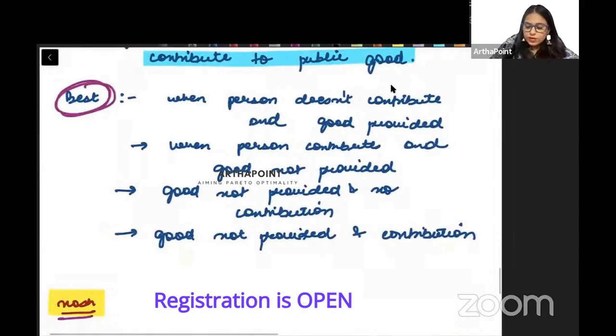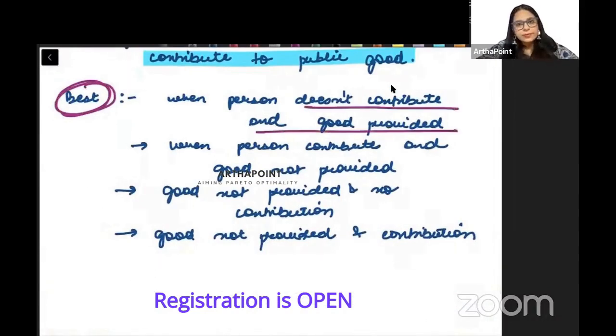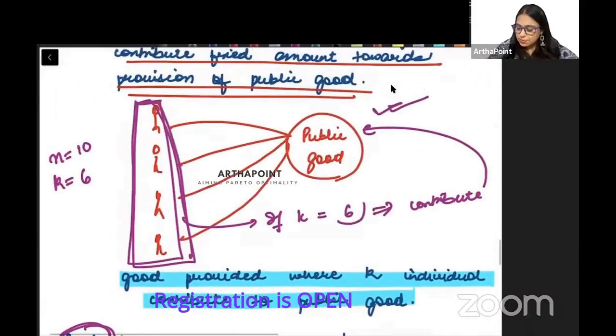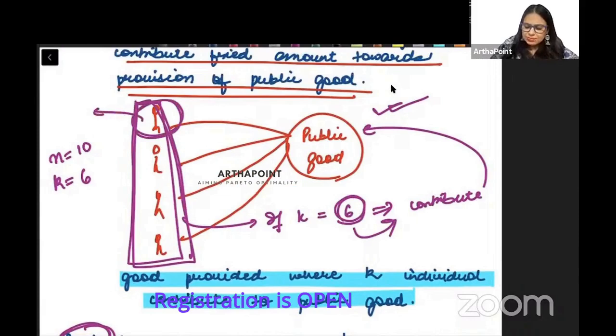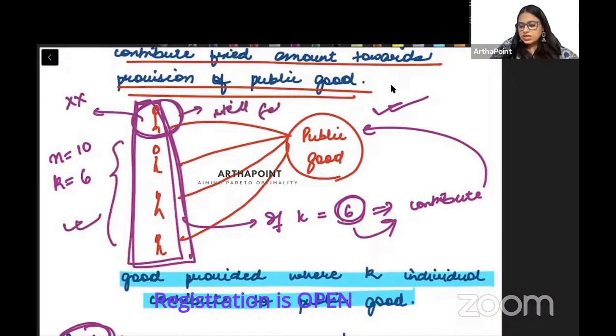The best option for any person is when he doesn't contribute and the good is provided. Because only 6 people are required to contribute, what will this person think? Let me not contribute. Others can contribute, and if I still get this public good, then this is the best option for me. What is this called in microeconomics?